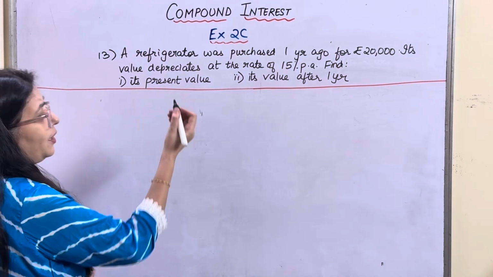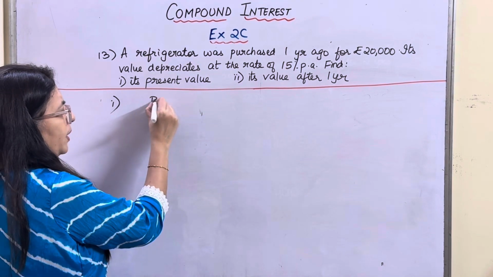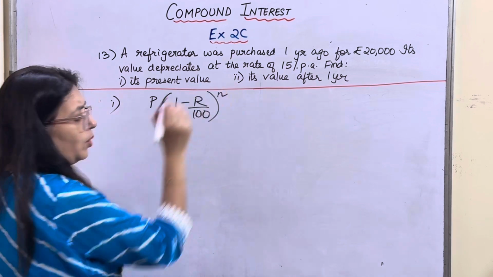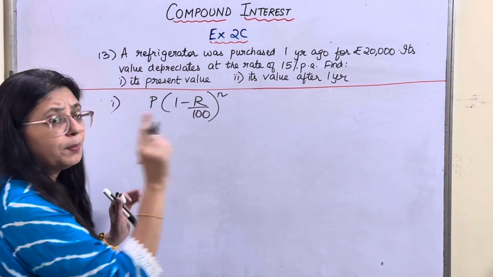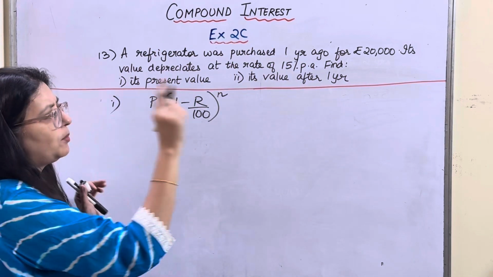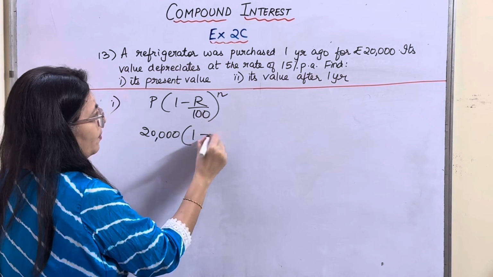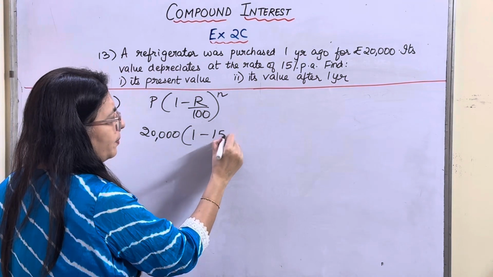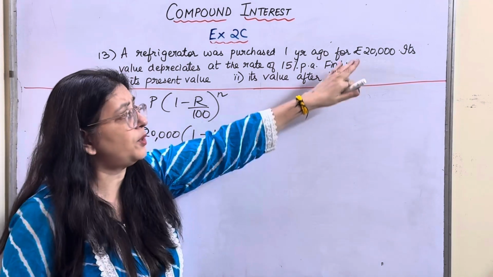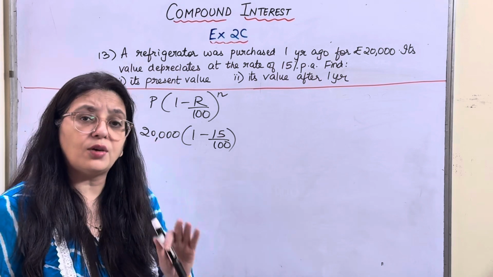So what is the formula? Depreciation means you will reduce it. So for the first part you will do P into 1 minus R upon 100 raised to N. What is P? The value when I had purchased the machine, that was 20,000 rupees. 1 minus, what is the rate? 15%. I had purchased it in 2024 and I want to find the value for 2025.